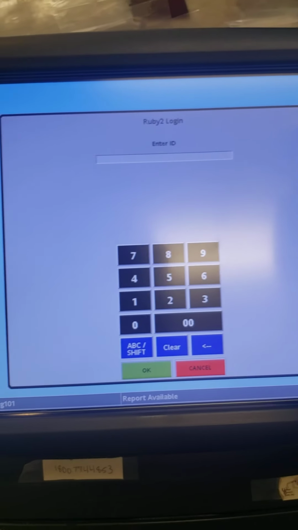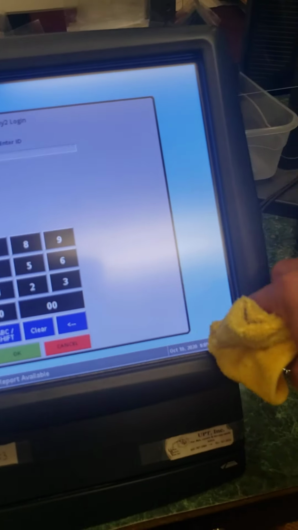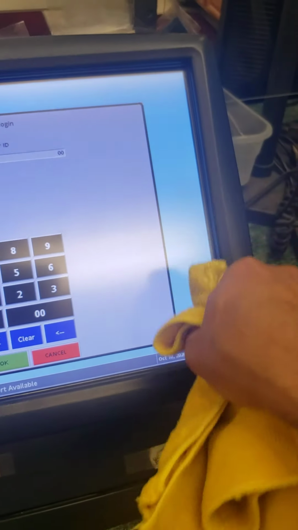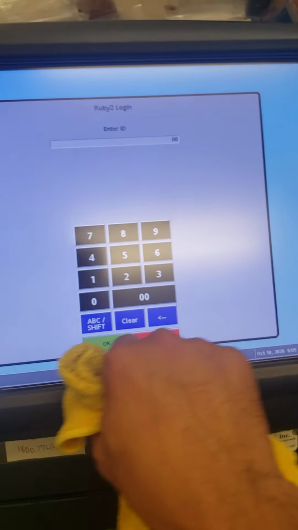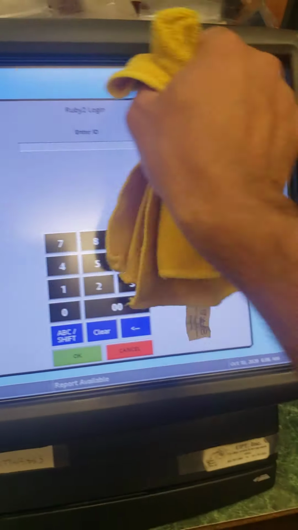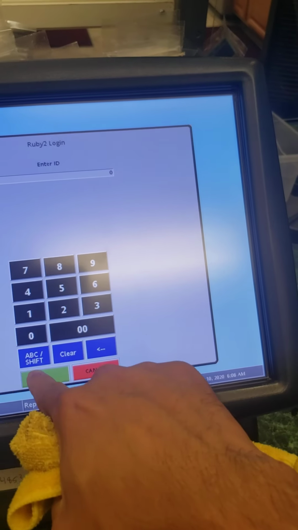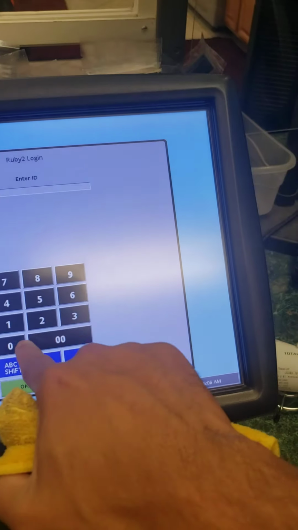Don't use anything else to clean it. This system screen is very sensitive. If you use anything else, you can clean it when you log out of the screen, otherwise you will make scratches on the screen. And you can exit back in, log back in.